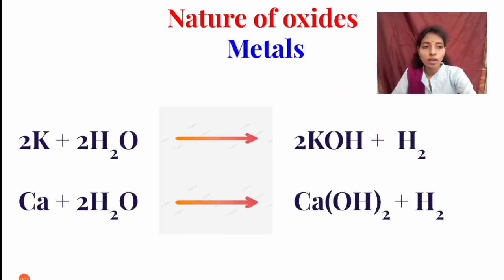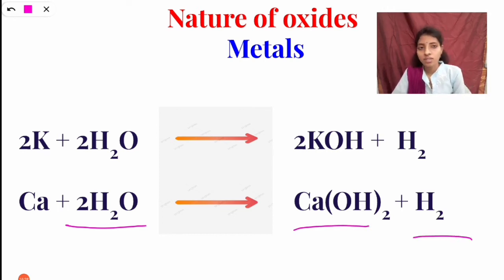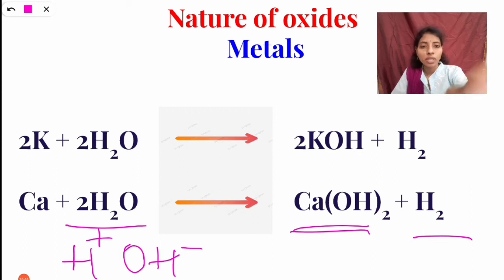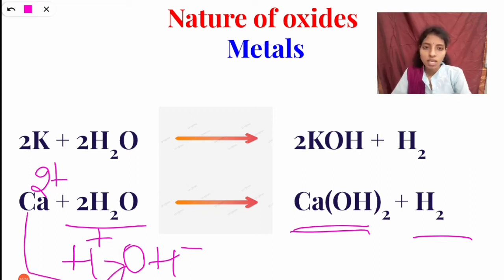So we can say that when calcium reacts with water, it will form calcium hydroxide and release hydrogen gas. Calcium is also a metal. So calcium hydroxide is formed and hydrogen gas is released. Water gives H plus and OH minus, and calcium is 2 plus. So this calcium reacts with OH minus and releases hydrogen gas from this solution.